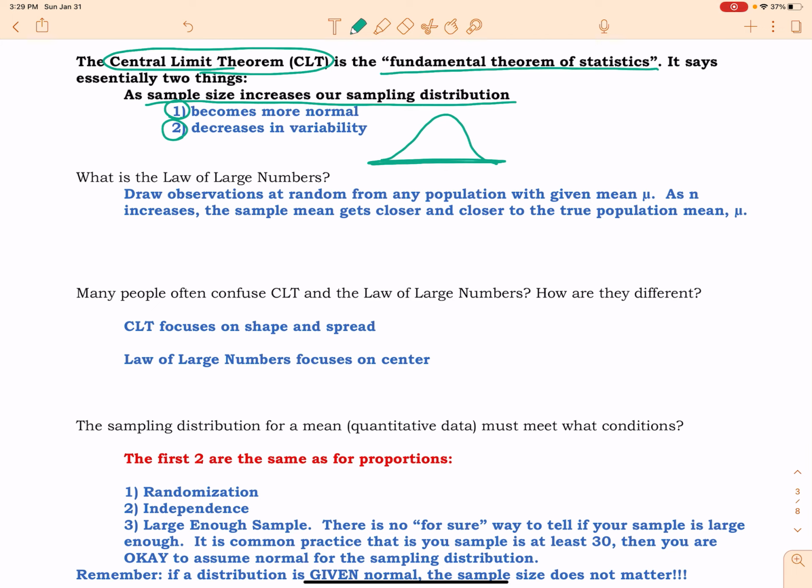Now, something that people often get the central limit theorem mixed up with is the law of large numbers, which we discussed when we looked at probability. So the law of large numbers tells me that if I keep sampling over and over again and I am drawing at random from my population, it tells me that as that value increases, my sample mean gets closer and closer to the true population mean.